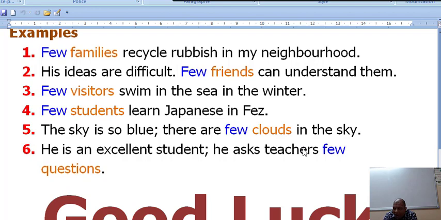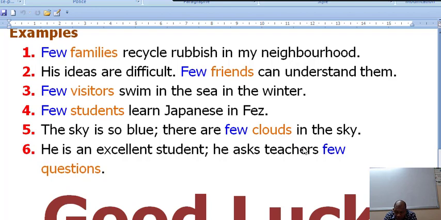No need to ask, because when the teacher explains, he understands everything. He asks teachers few questions, hardly any questions. So questions is a countable, plural noun. So this is the difference between the two words, a few and few.